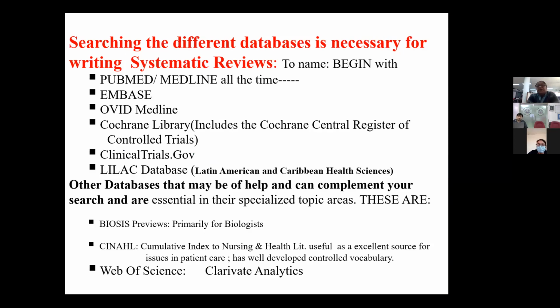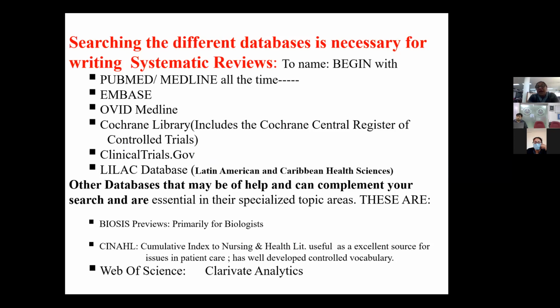So searching the different databases is necessary for writing systematic reviews, and to name and begin with: PubMed, Medline all the time, Embase, Ovid Medline, Cochrane Library, which includes the Cochrane Central Register of Controlled Trials. Then you have clinical trials, the LILACS database, which is the Latin American and Caribbean Health Sciences database.